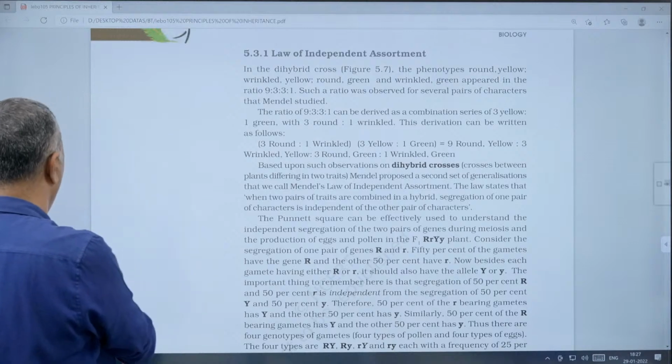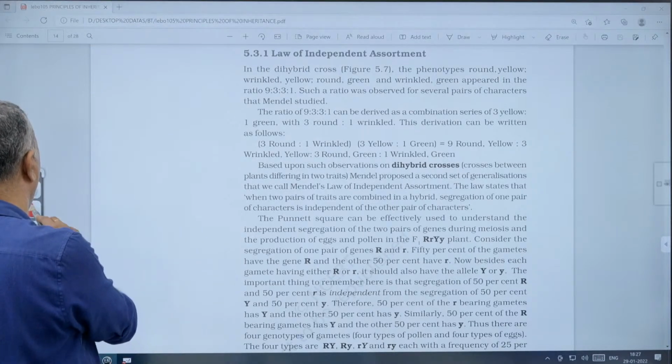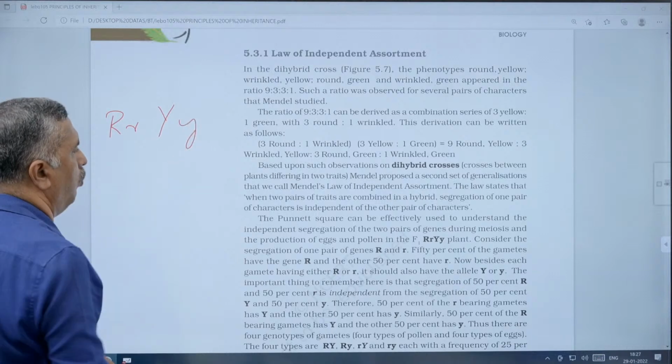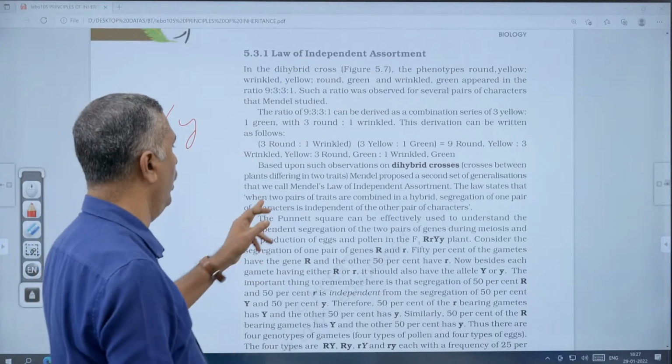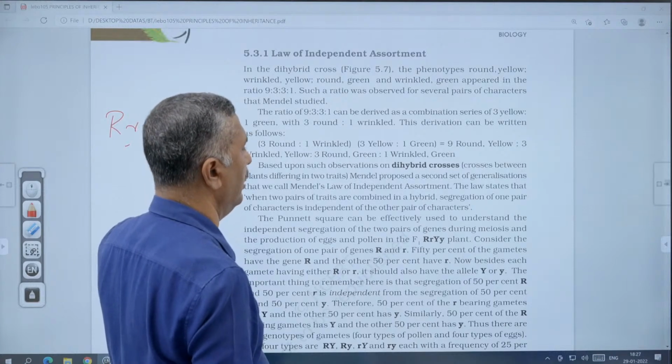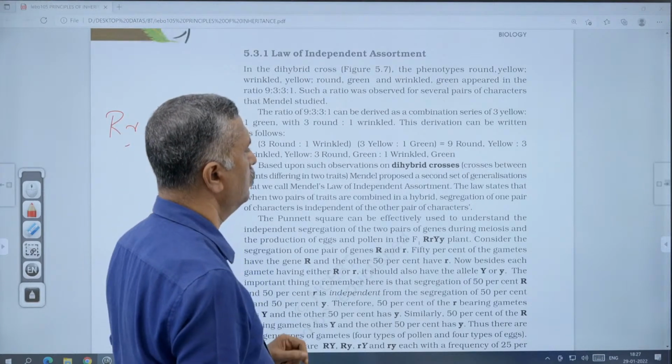That is, capital R, small r segregate independently of capital Y, small y, when the 2 pairs of traits are combined in a hybrid.